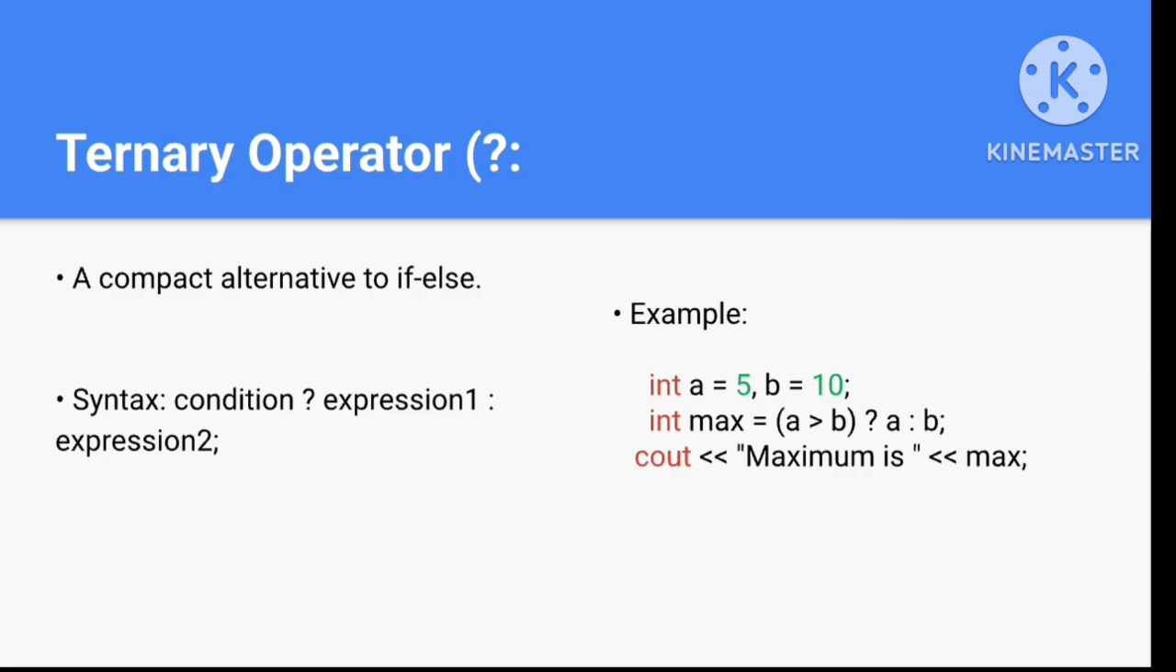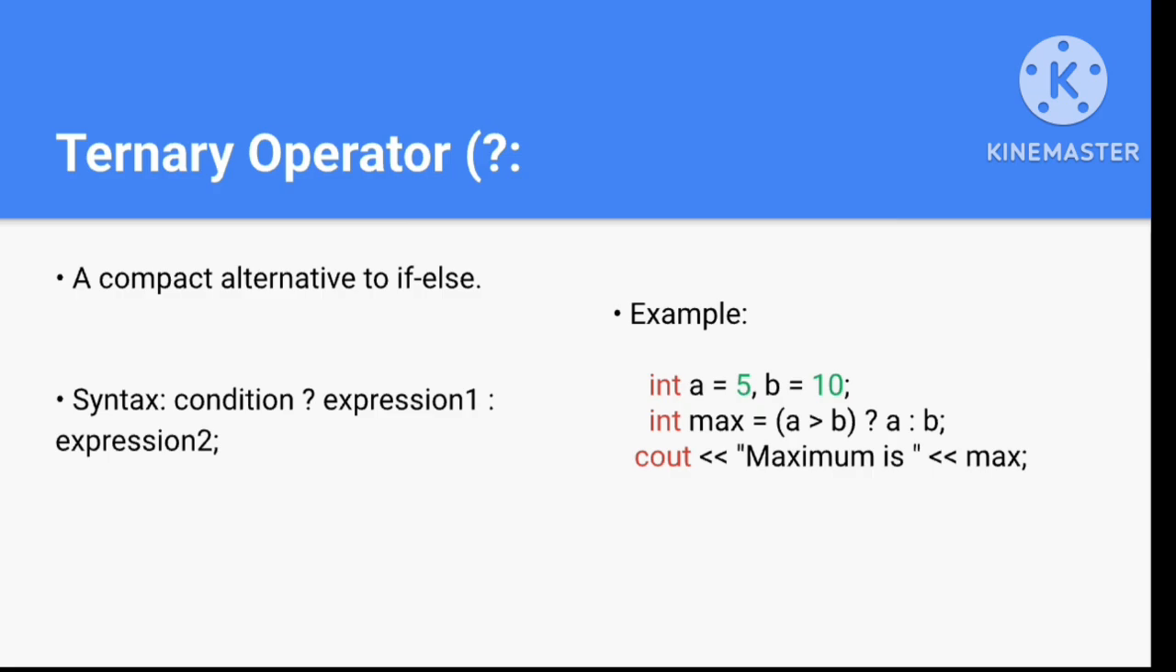Now the ternary operator. I have already told you that the ternary operator is a compact alternative to if else. It works just like if else, but the syntax is different. Here we write everything in just one line. First we write the condition, then the ternary operator, then expression 1 if true, colon, expression 2 if false.